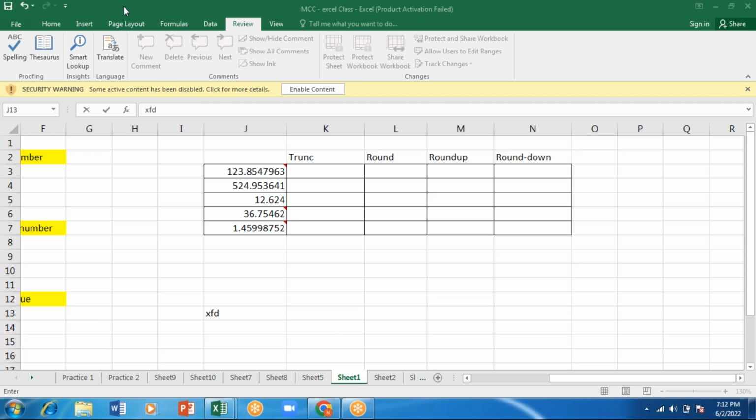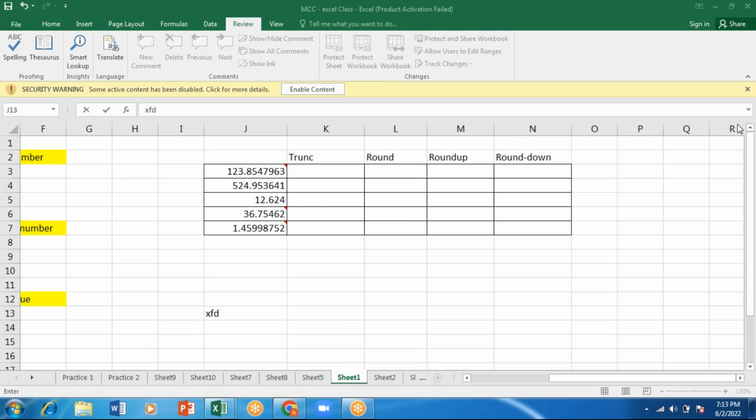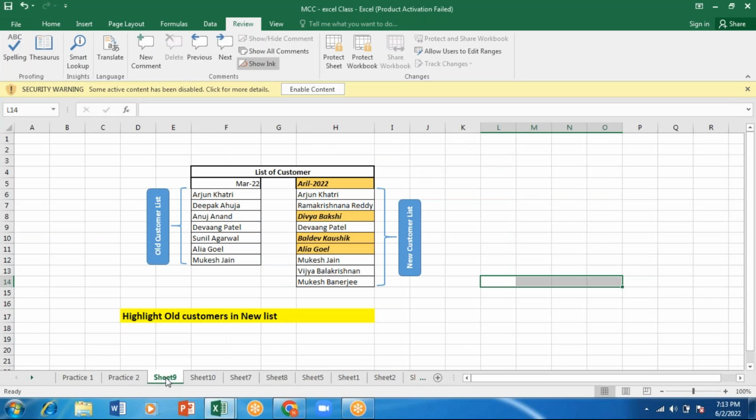Okay, this much you will be having. So now, see here, the next one, let me show you. Here I'm having a sheet 1, sheet 2, sheet 3 and all, right? In case, how many sheets can I add here? 1, 2, 3, 4, 5, 6 and all. How many sheets can I add? So it is 256. 256 sheets I can add.